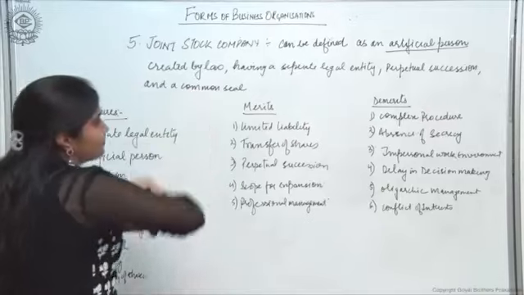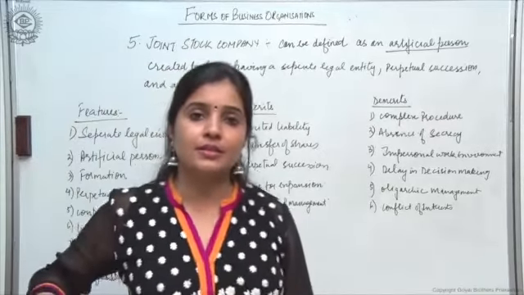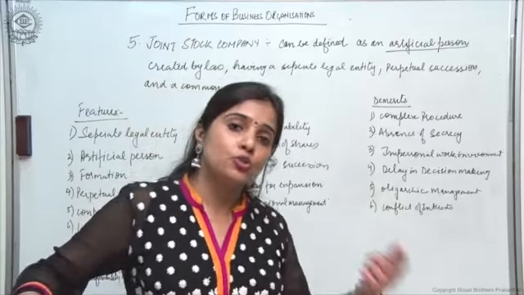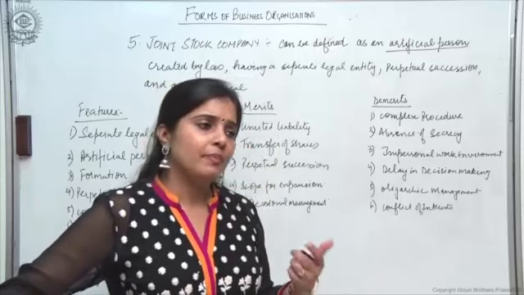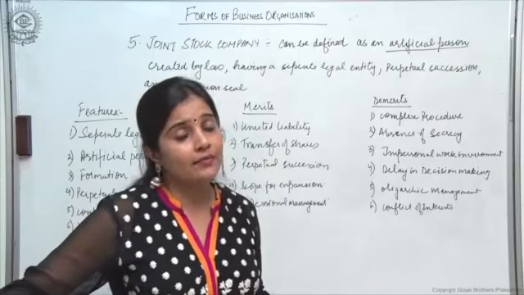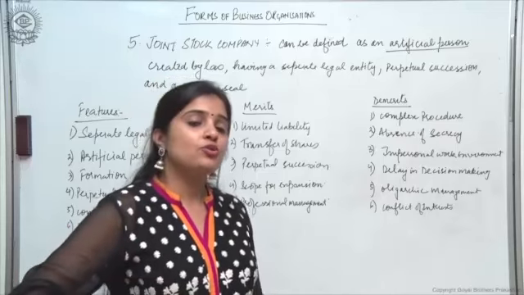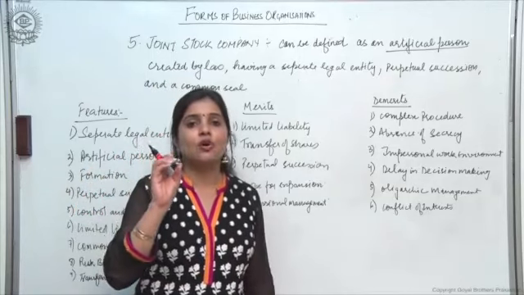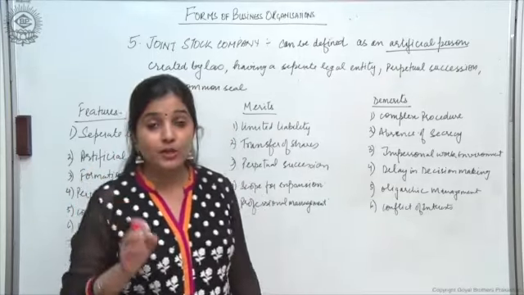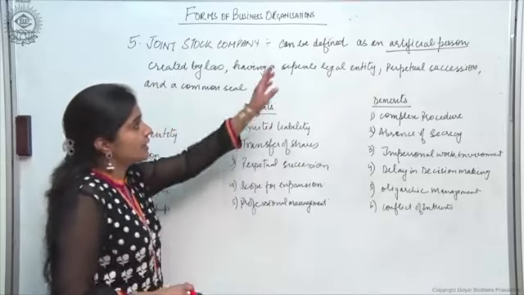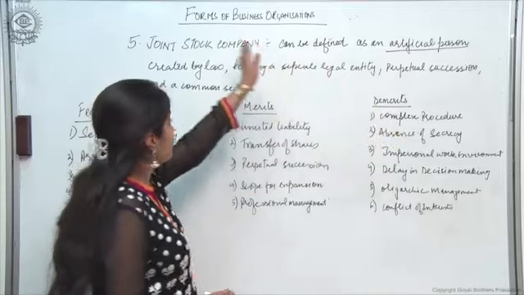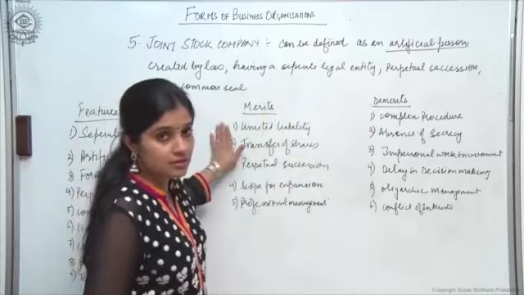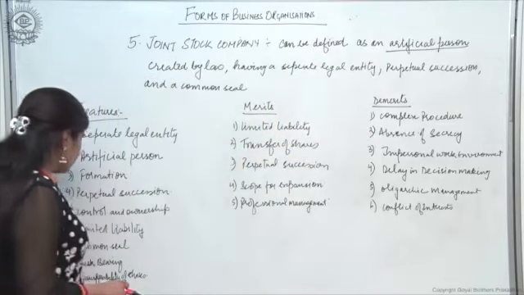And a common seal. Since it is an artificial person capable of entering into contracts, signing contracts, capable of suing people and being sued by people, right? But because it is an artificial person, it cannot sign contracts on its own. So the official signature of the company in the form of a stamp is called a common seal. So I hope now the definition of company will become clear to you. It can be defined as an artificial person, created by law, having a separate legal entity, perpetual succession and a common seal. What are the features of a company?